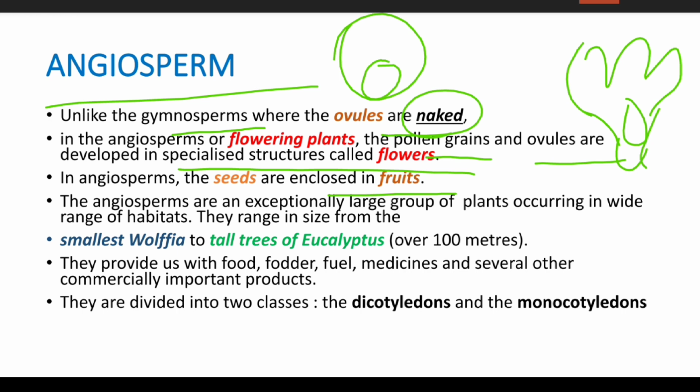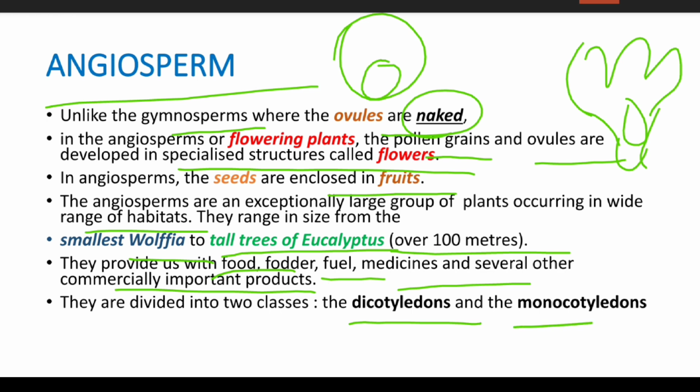The angiosperms are an exceptionally large group of plants occurring in a wide range of habitats. They are found in many places. They can range from the smallest, like Wolffia, to the tallest tree, eucalyptus, which is of 100 meters. They provide us with food, fodder, fuel, medicines and several other commercially important products. They are divided into dicotyledons and monocotyledons.